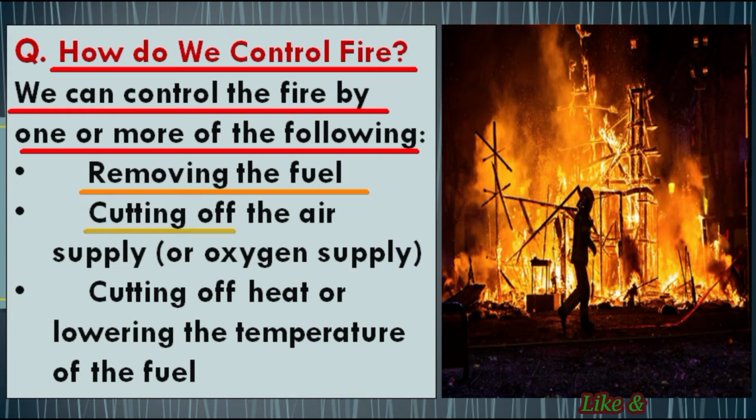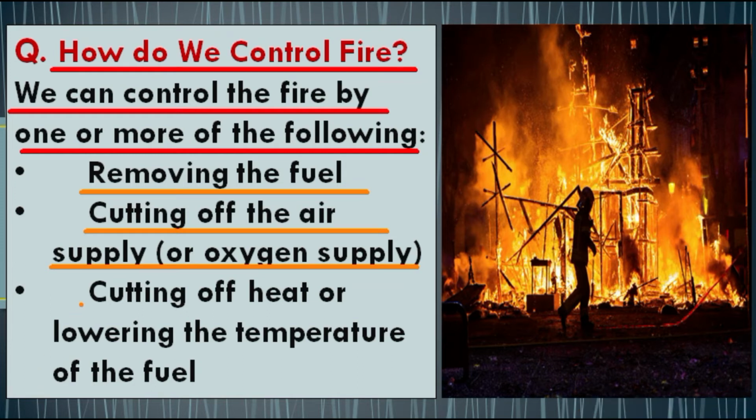The next one is cutting off the air supply or oxygen supply. Students, as we already learned and discussed, air is the supporter of combustion, meaning combustion takes place only in the presence of air or oxygen. So in order to control fire, if we cut off the supply of air or oxygen, then the fire will automatically shut off.